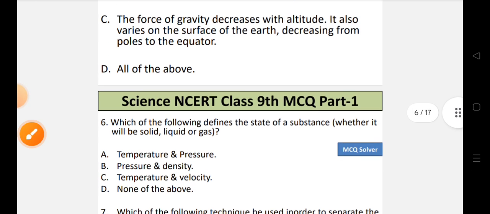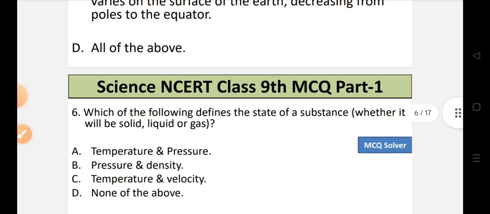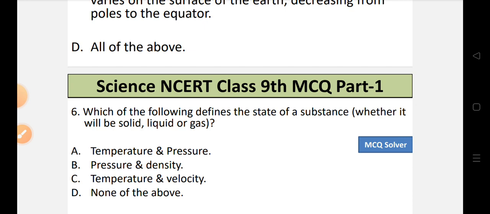Now question number 6. Which of the following defines the state of a substance, whether it will be solid, liquid or gas? Let's look into the options. Option A, temperature and pressure. Option B, pressure and density. Option C, temperature and velocity. Or option D, none of the above.